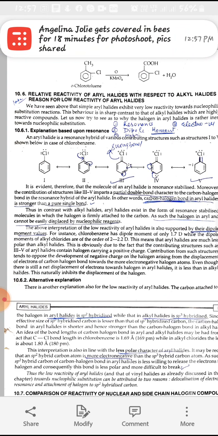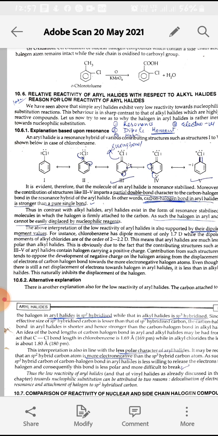Next important topic is the relative reactivity of aryl halides with respect to alkyl halides. That means the low reactivity of aryl halides towards nucleophilic substitution reactions. And the first main reason is resonance.